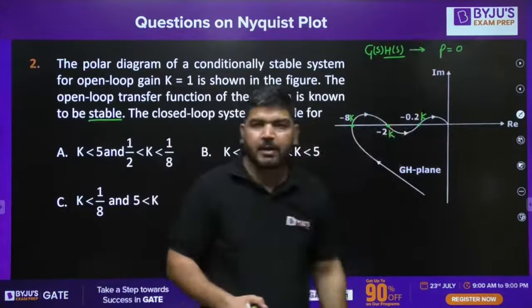Now, if somehow we can get the PW value, what is the PW value? PW means the number of poles on the imaginary axis. If somehow I can calculate the number of poles on the imaginary axis. Since you can see that this graph is a type 1 system, because when omega is 0, it's infinite distance from the origin. By default, you have to think like that.